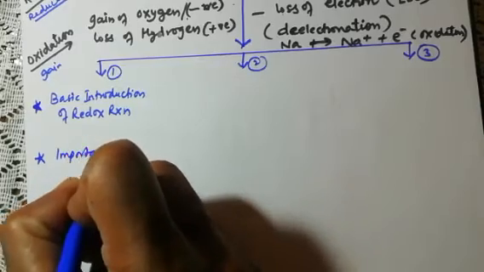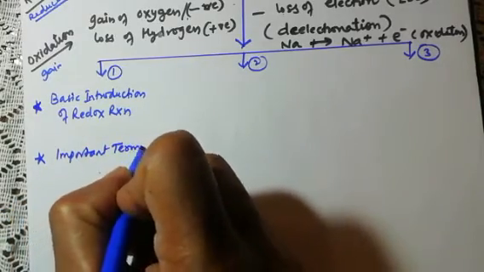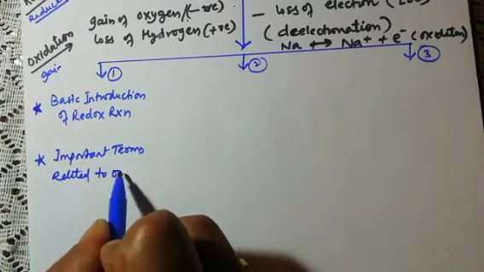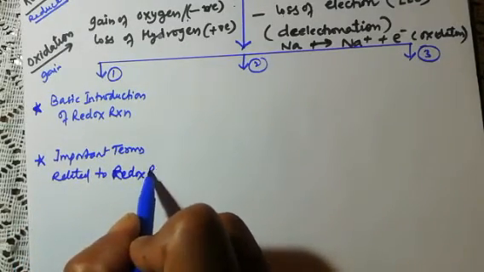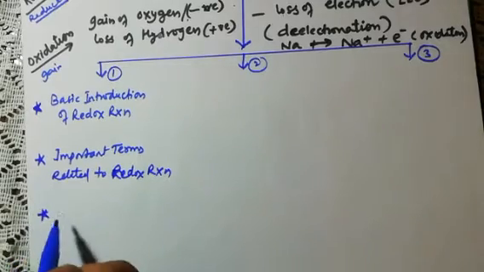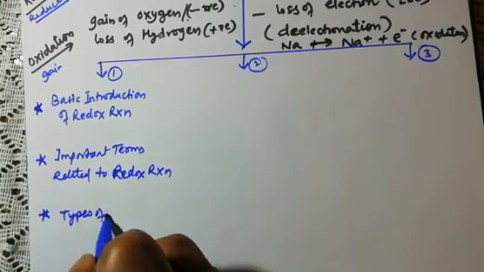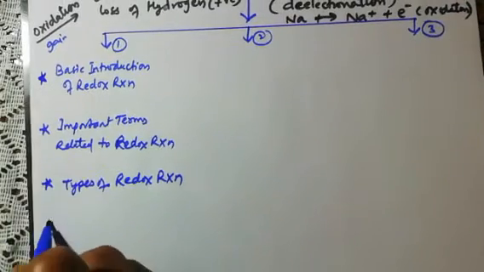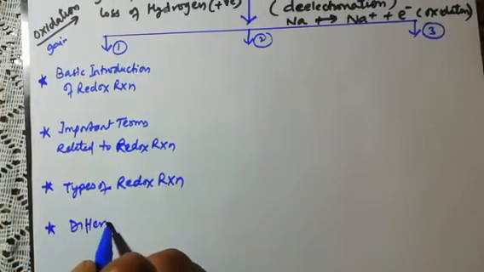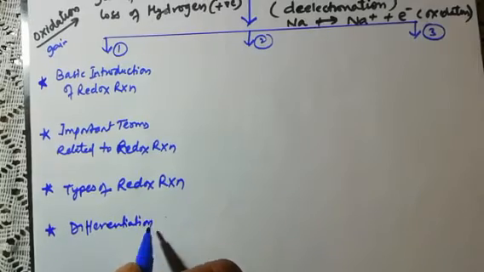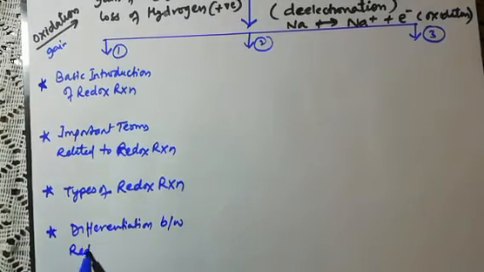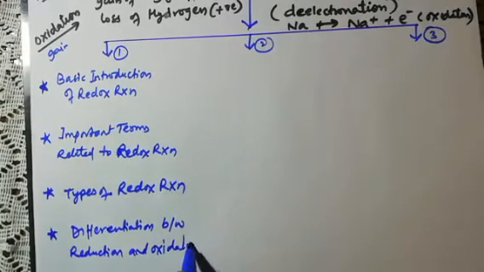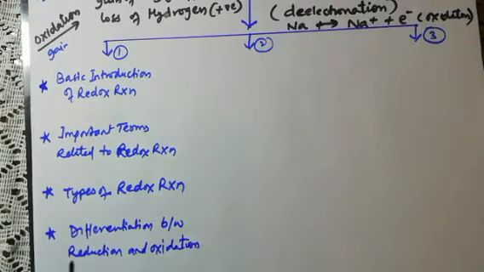the important terms related to redox reaction. Okay, then we will talk about types of redox reaction. Then we will talk about the differentiation between reduction and oxidation. Difference between reduction and oxidation we will do.